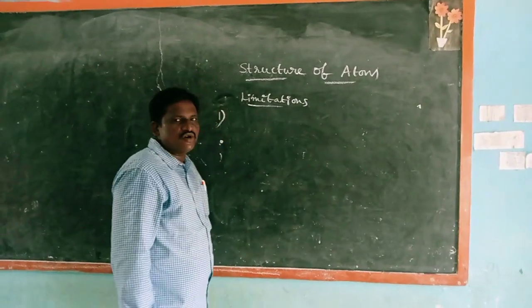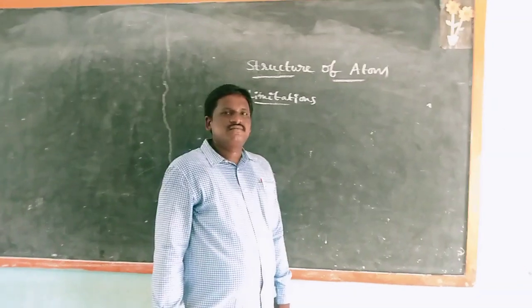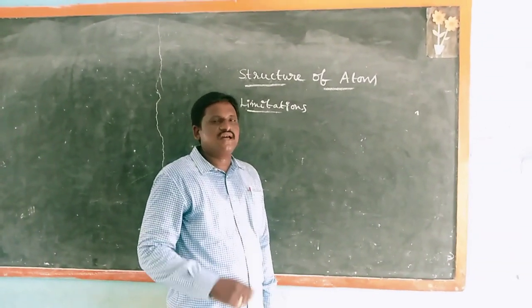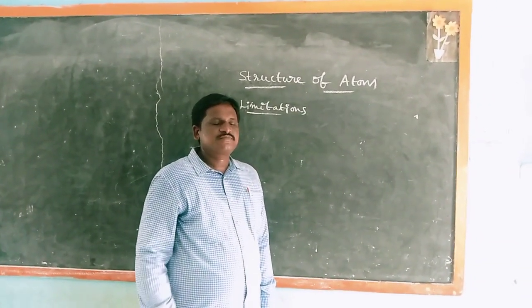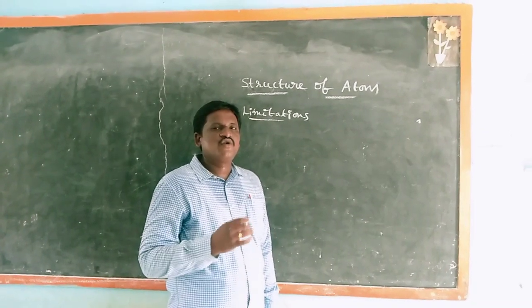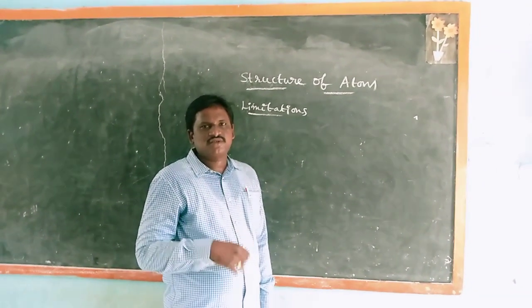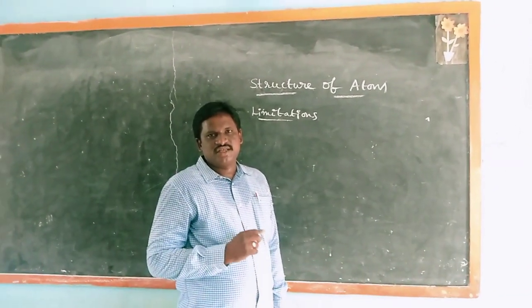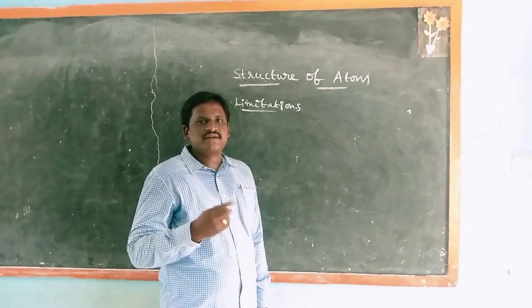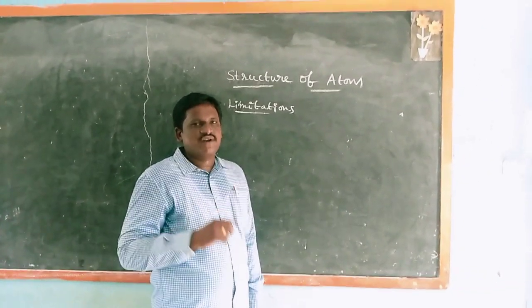Next, Bohr's model failed to account for the atomic spectra of atoms with more than one electron.